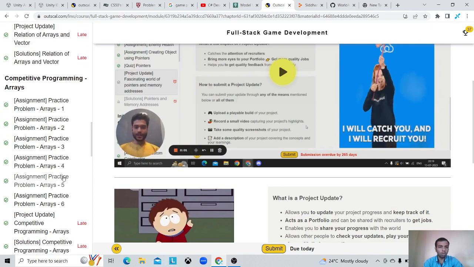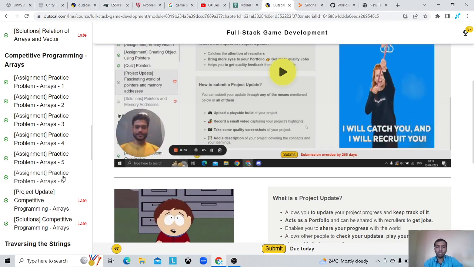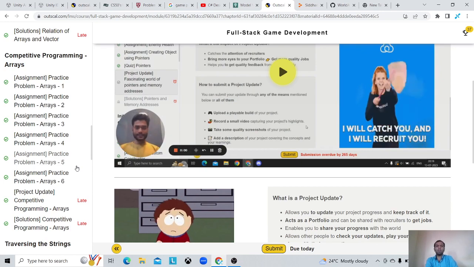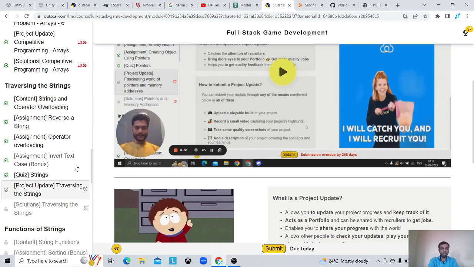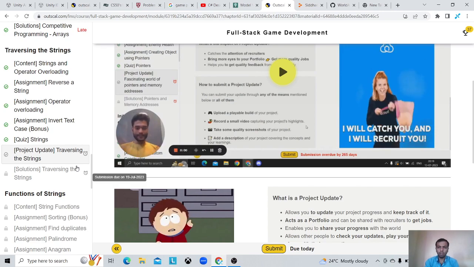Then I solved a few problems on arrays, and there were some difficult kinds of problems. For example, calculate how much water would be trapped in a map. Those were the kinds of questions, and a few were quite difficult. So I had to take help from Google, but I learned from that too. I understood how to think and how to solve them.